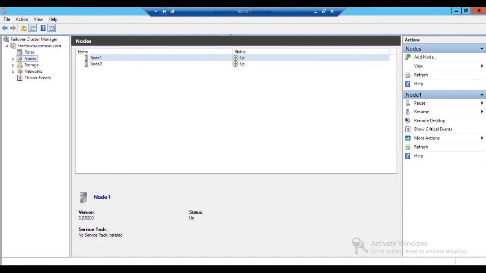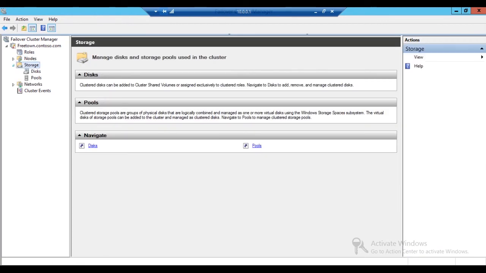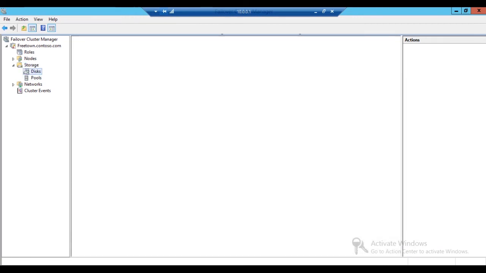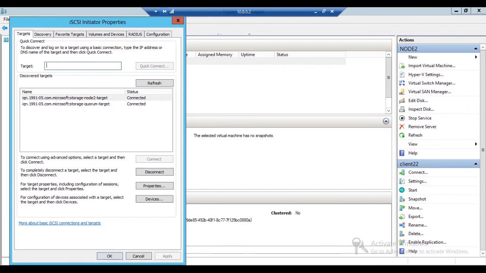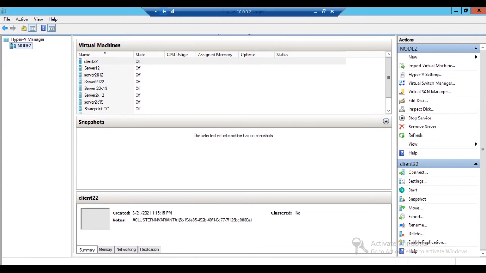Here you can see that both the nodes are available, and we can also check our storage that is residing in the database. The storage pool is also there. In the pool we can check the disks over here. So they are connected in the system. This cluster is running and it is connected with the failover cluster, and the iSCSI initiator is communicating between the storage and the systems.